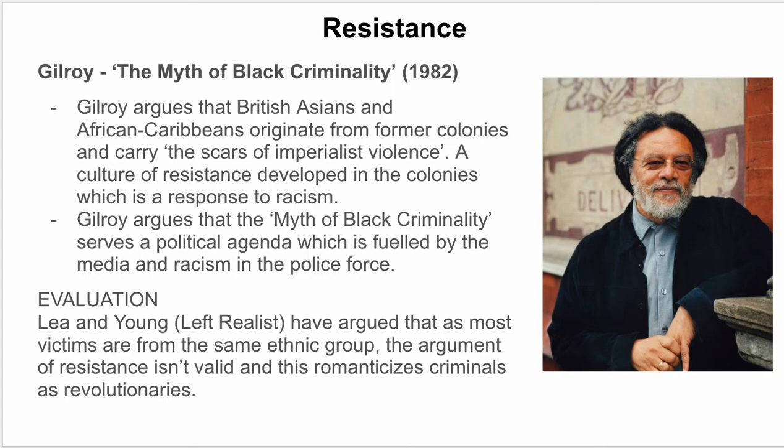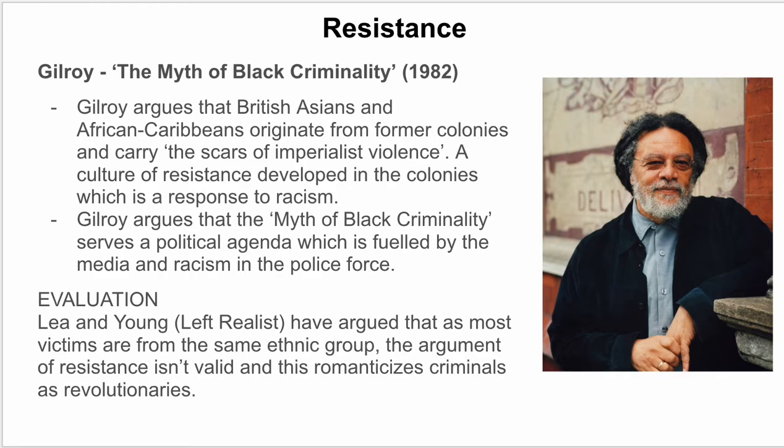There's not as much crime by young black men, for example, as the media tell us, and it's actually fueled by the media, and it has a political agenda. It's basically creating a scapegoat to take the attention away from more significant issues in society, and that's driven also by racism in the police force. So this point could be linked to the earlier point that I talked about, racism in the criminal justice system.